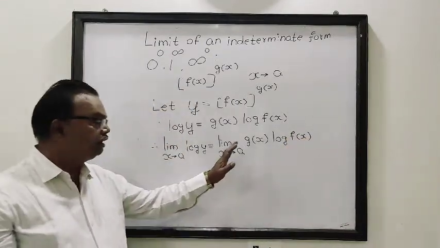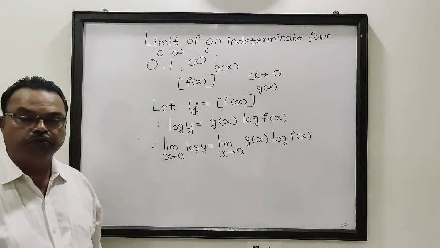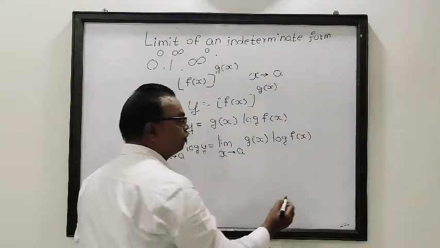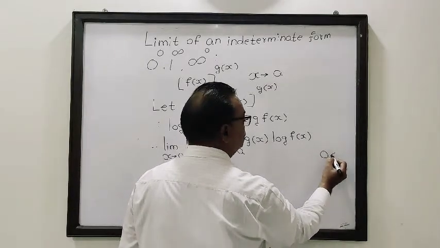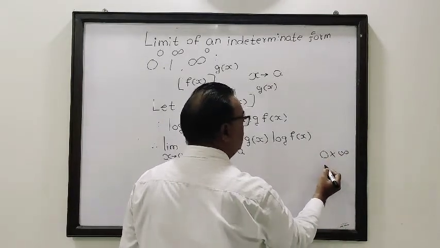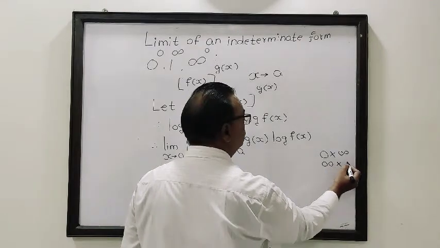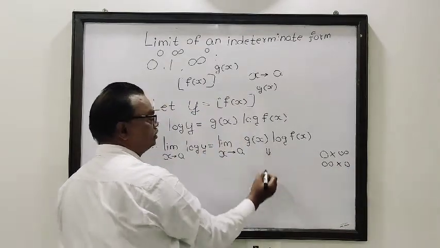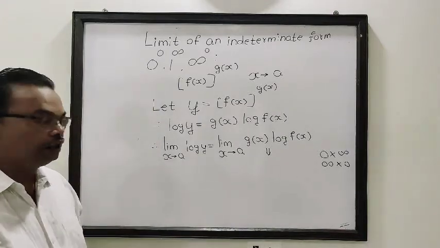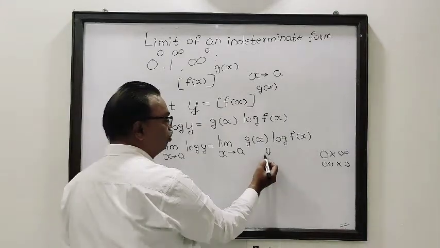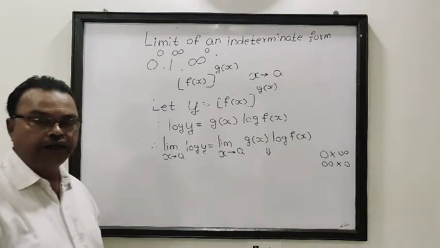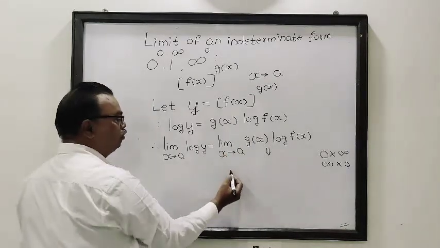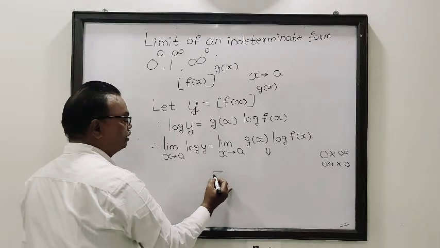Now generally the right hand side, the product of the functions, is of the form either 0 cross infinity or infinity cross 0. Then after simplification you bring the right hand side to the indeterminate form, either 0 by 0 or infinity by infinity as per convenience. Then get the value of this limit on the right hand side.